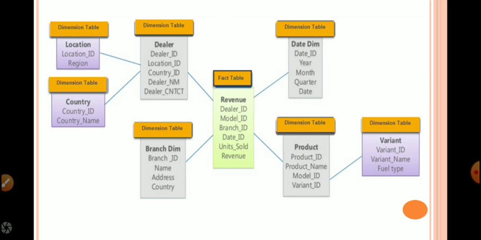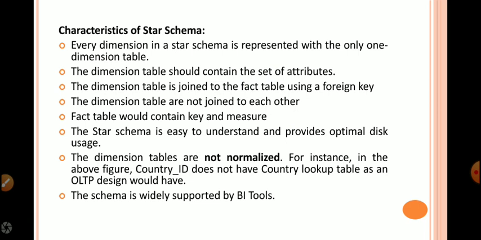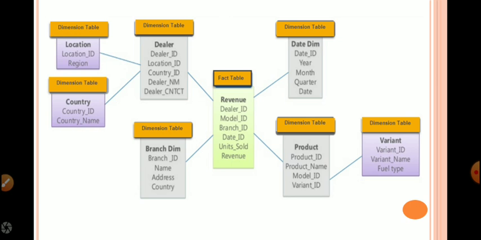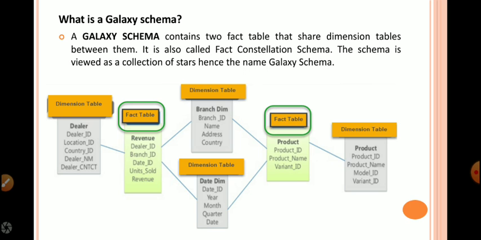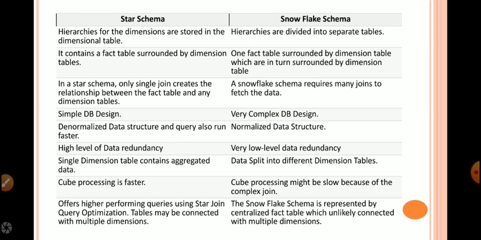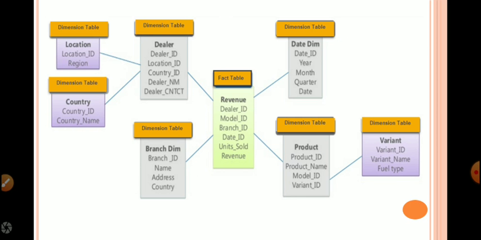This is the snowflake schema. You can see here, the product dimension table is again derived into variant dimension tables, and look at the dealer dimension table.